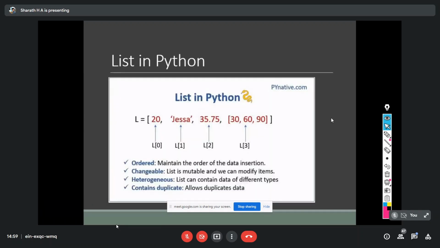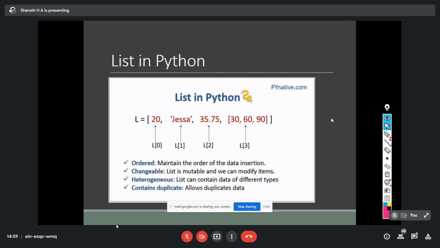So next, here also in a Python list, the list will have an index. Why? Because list, string, and tuple are all ordered sequences of objects. Ordered sequence means all the values are associated with an index. As usual, the index starts from 0, then 1, 2, 3, like that.